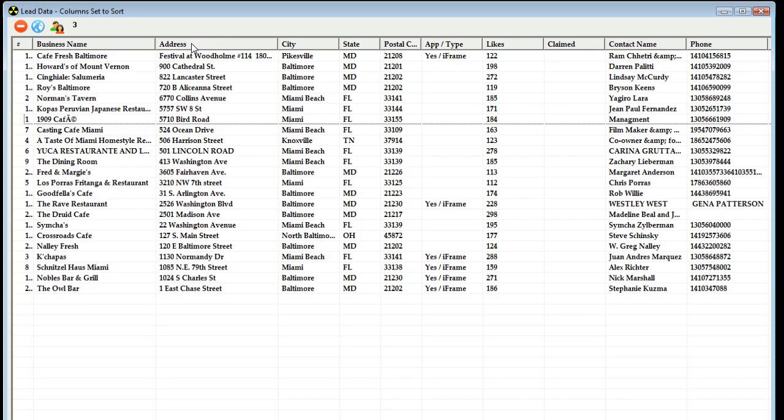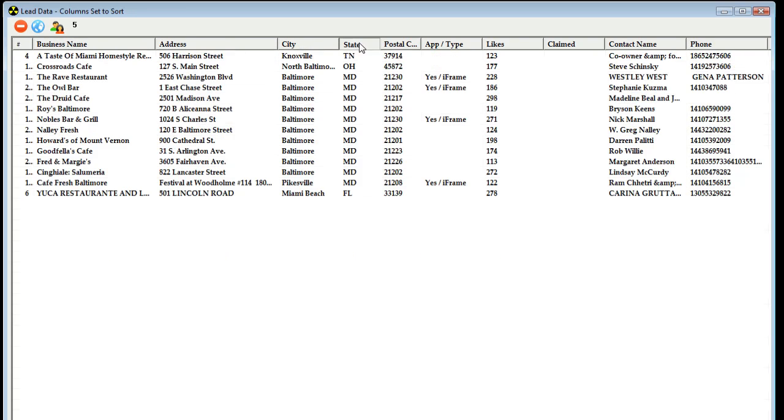And if we want to get back to our grid controls, we just hit the minus, that becomes the plus again, and now we're back to our grid controls. So it's that easy to work with all the leads in your grid.